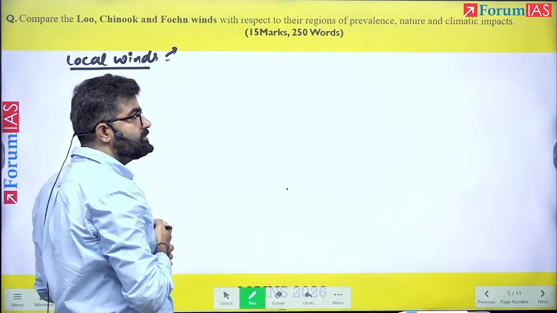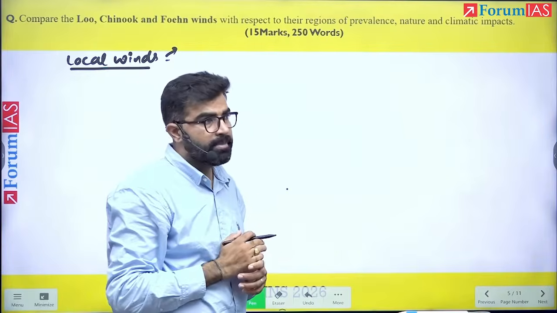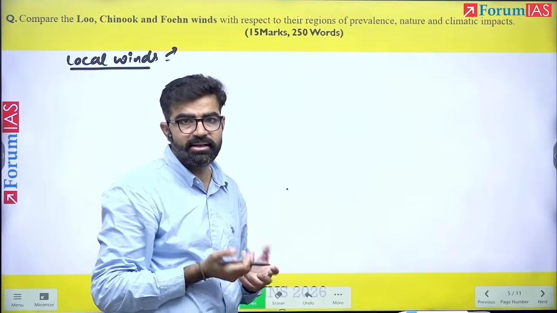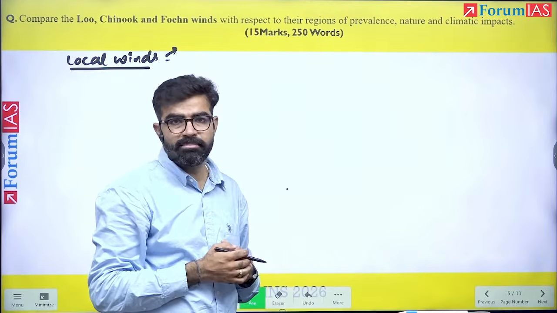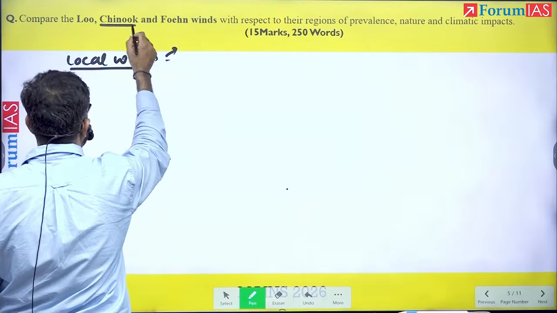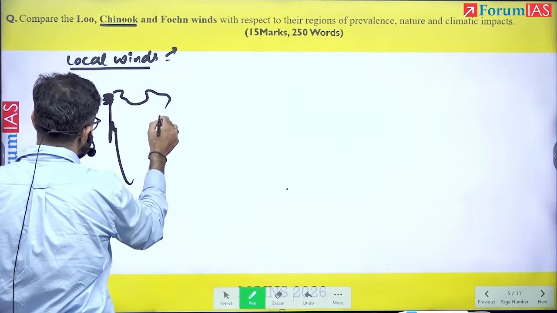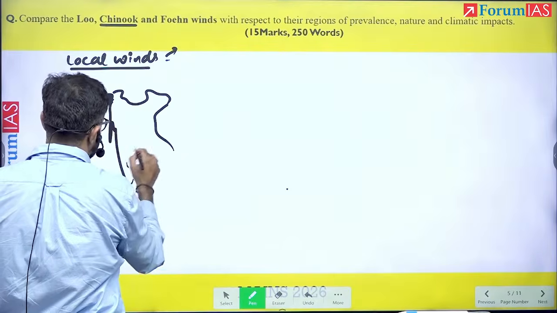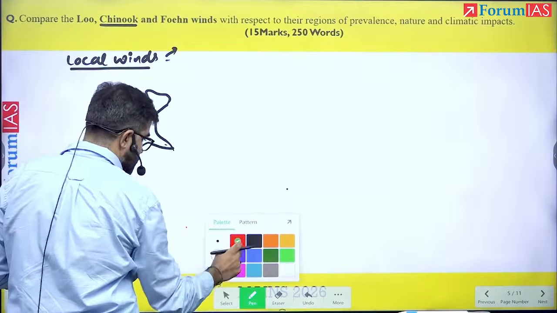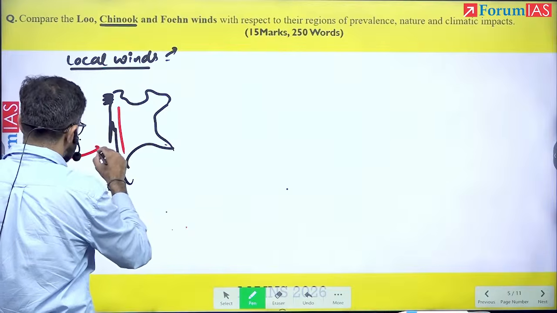For example, local winds are the winds which are found in a small regional area, and their impacts are also local in nature. They will not change the global patterns, right? Only local weather patterns can be impacted by them. So for example, we are starting with, let's say, Chinook. Now Chinook, if you see, here it is, see here. This is the Rockies we have in this area. From here, let's say if I make this, see, these are the winds. Okay, these are the winds.